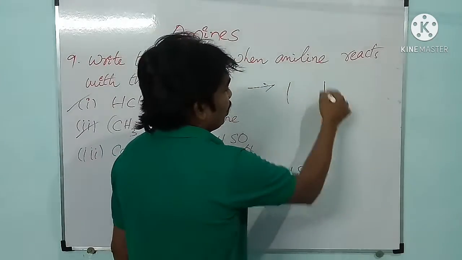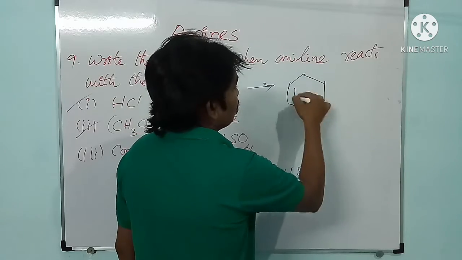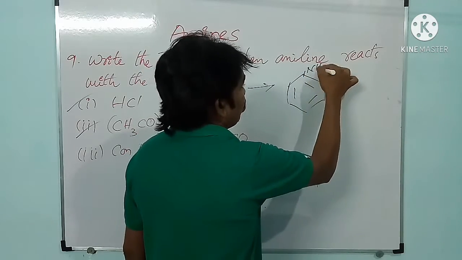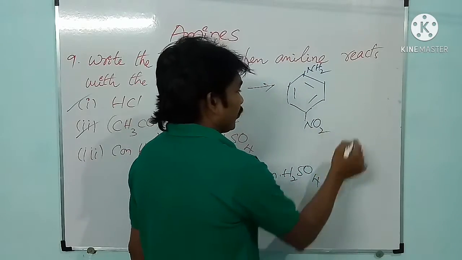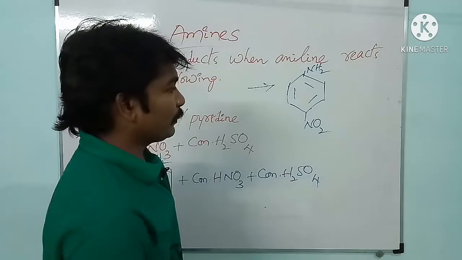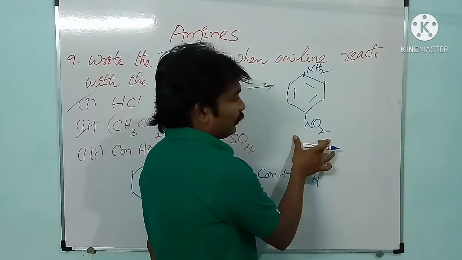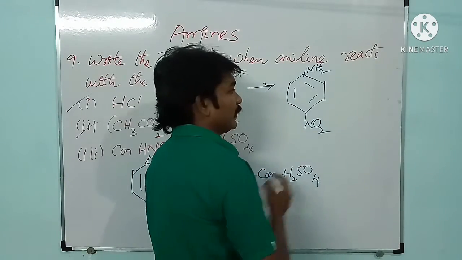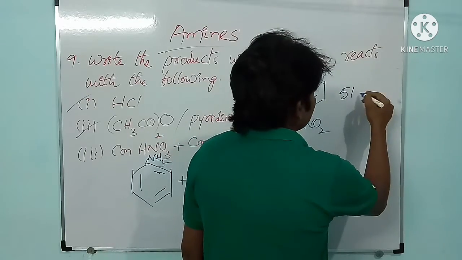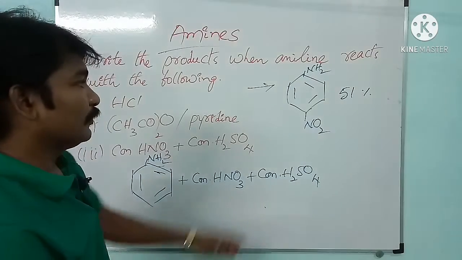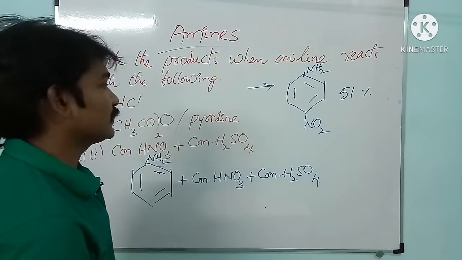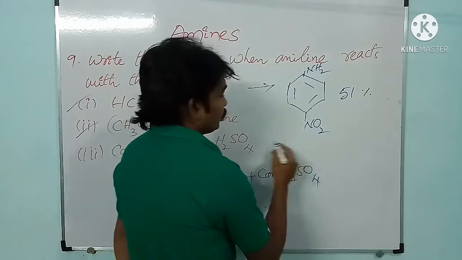The first possibility is nitro group at para position. Nitro group at para position is the major product in this reaction. Major product, reason, around 51% of the nitroaniline is para-nitroaniline.